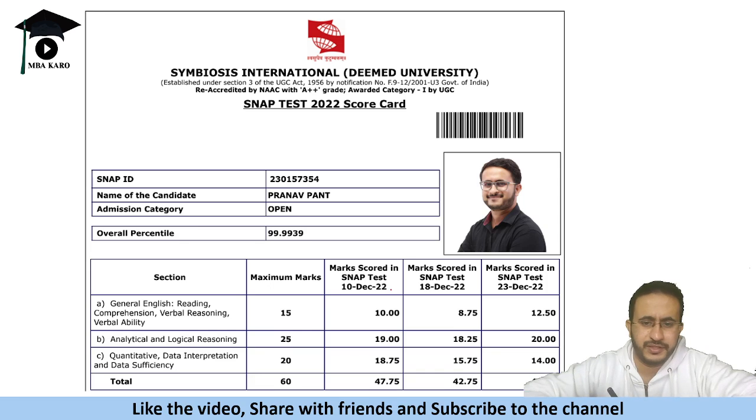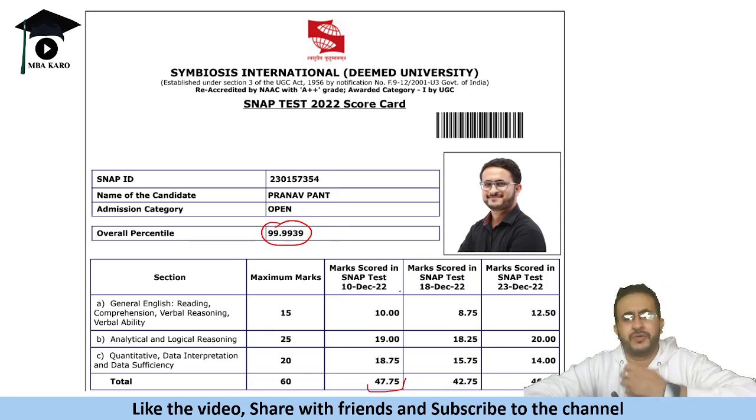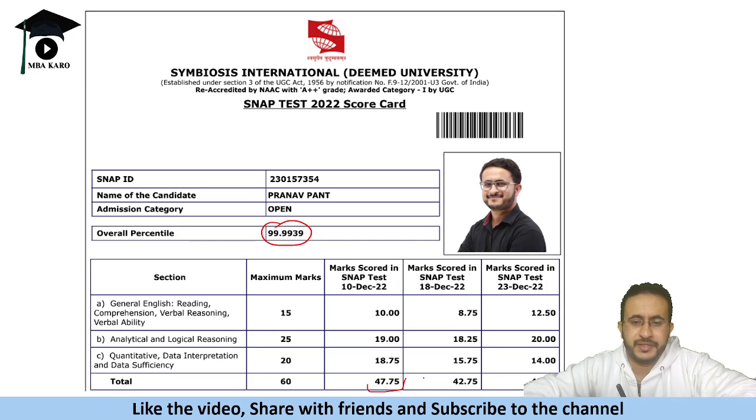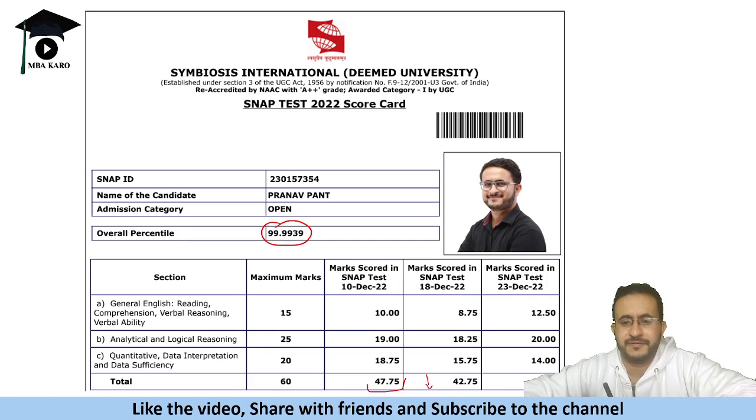In the first slot, I scored 47.75. As a result, I could get 99.9939 percentile, maybe AIR 4 possibly. Second, my score dipped and it went to 42.75, again increased to 46.5 in the third slot.